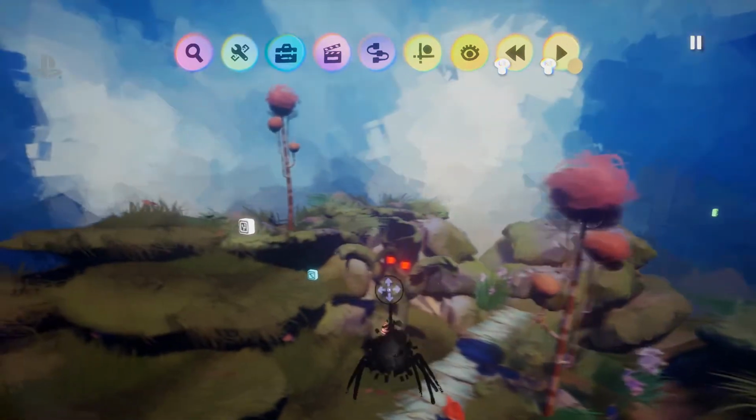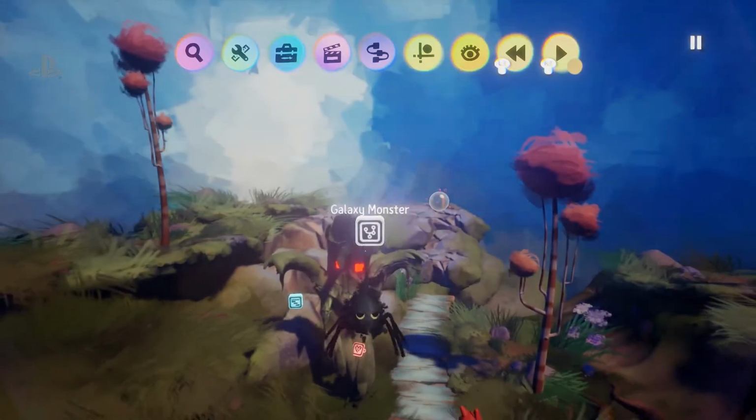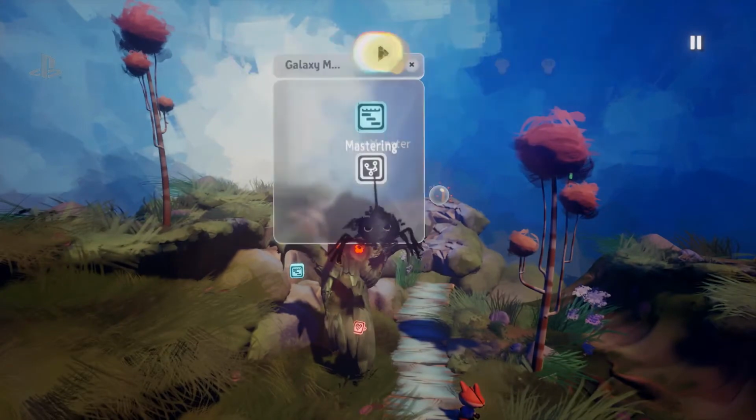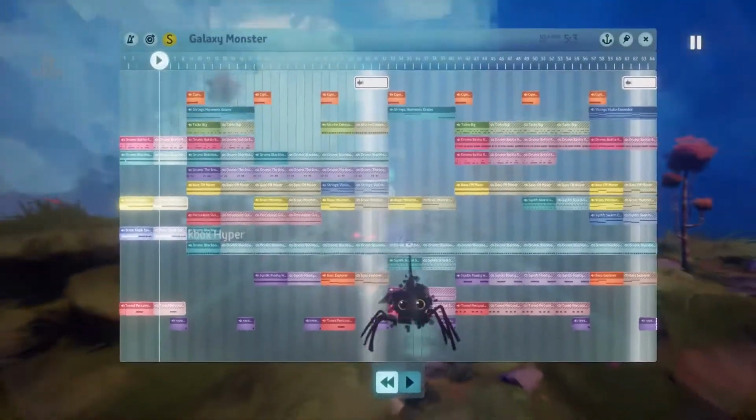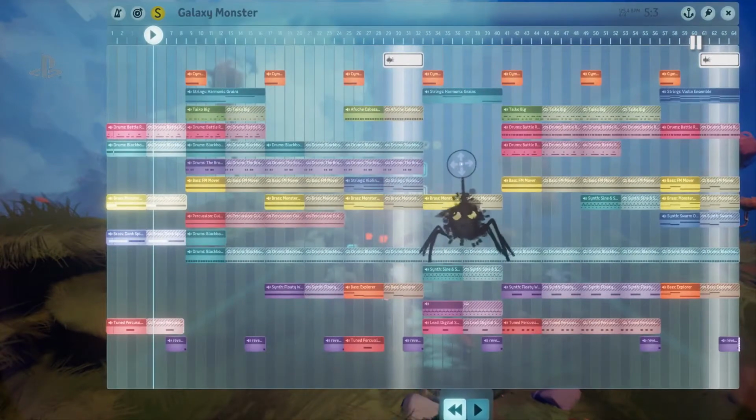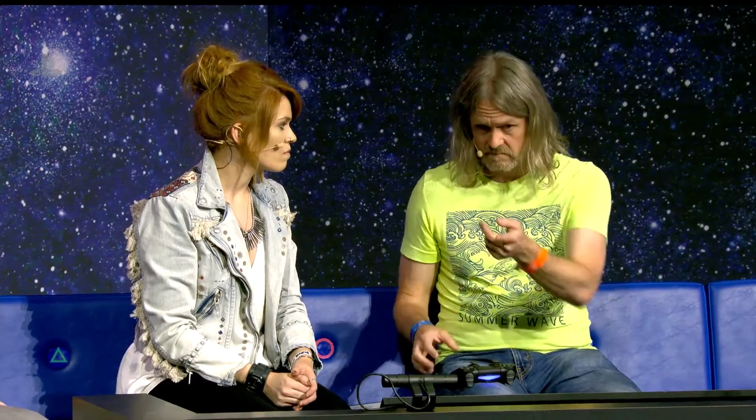So with the music, if someone created their own piece of music, how could they put that in the game? If you've made a piece of music outside of the game. Yeah. Maybe someone's in a band and they... So you can import sounds. You saw me importing via that.